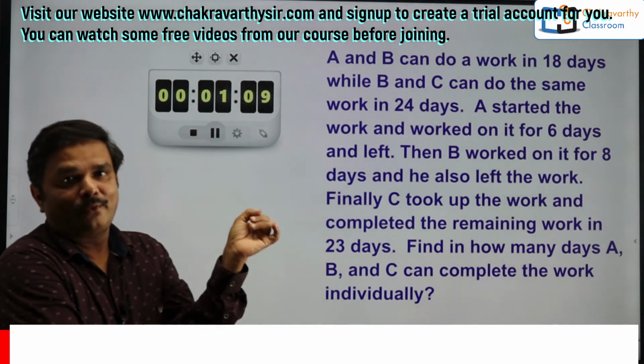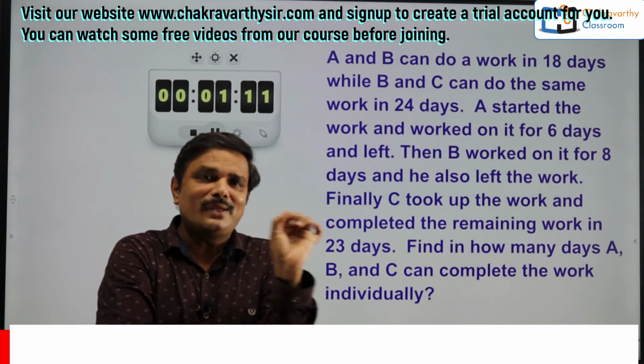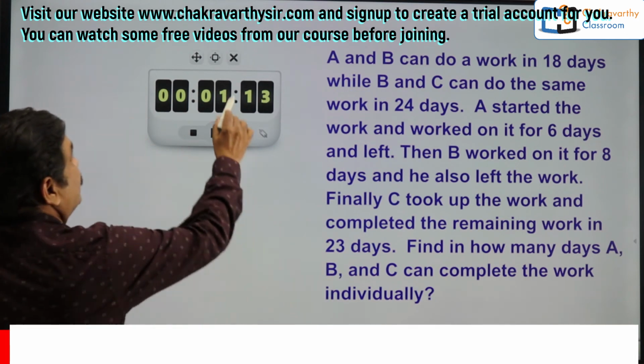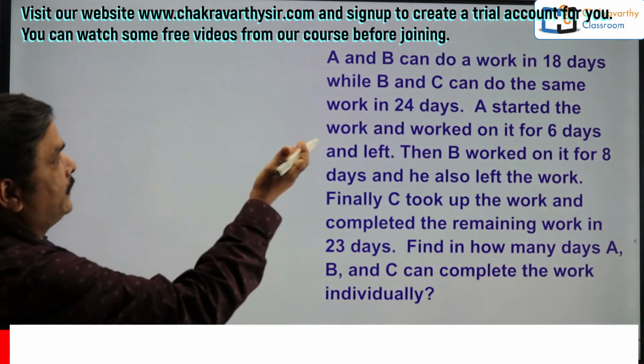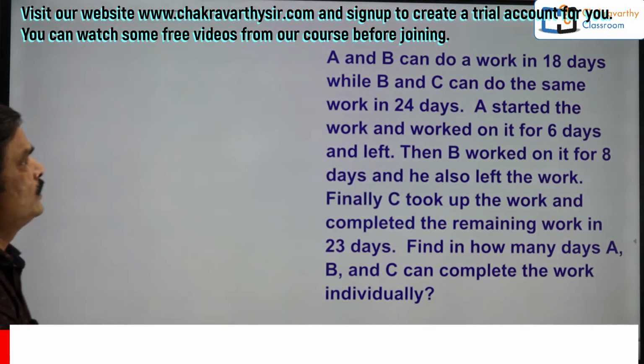It's a little work you have to do for the simplifications also. Quickly you have to do that. Anyway, just go for this. Just take this one. A and B's capacity they have given. Then after that B and C's capacity, then A started. Okay, fine. Simply you can do this one in this way.